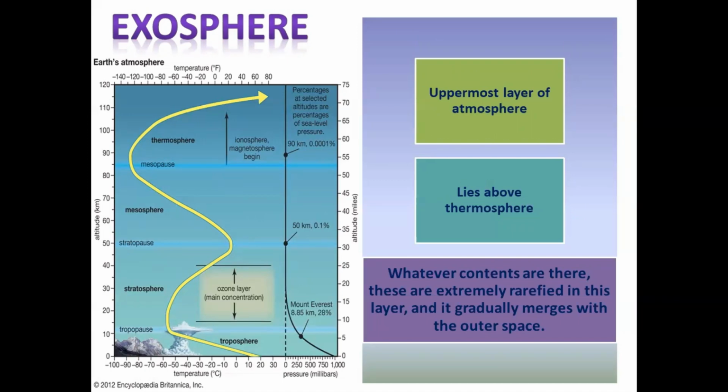Because whatever contents are there are very rarefied. And although all layers of the atmosphere must be exercising influence on us, geographers are mainly concerned with the first two layers of the atmosphere. And which are those first two layers? Troposphere and the stratosphere, because maximum things are occurring in these two layers for us, except ionosphere, which is one of the important because it reflects back the energy. No, sorry, the communication signals.